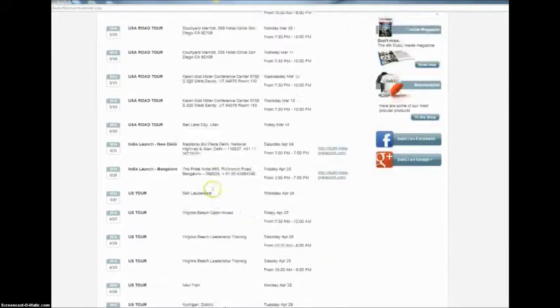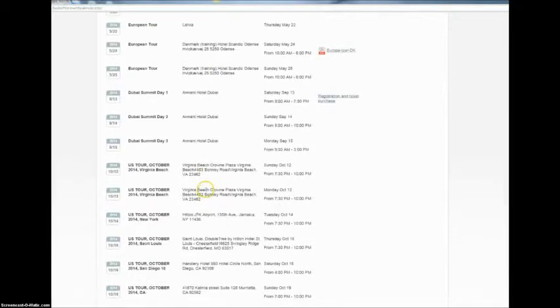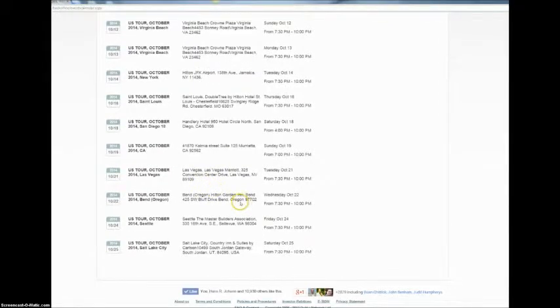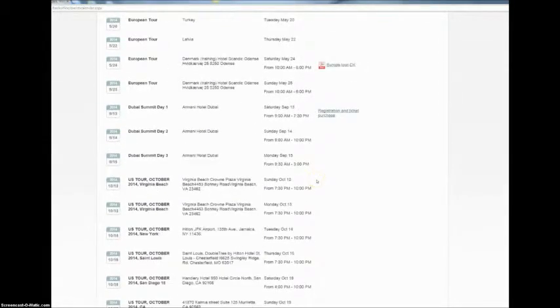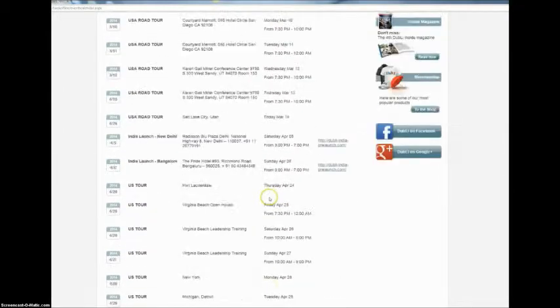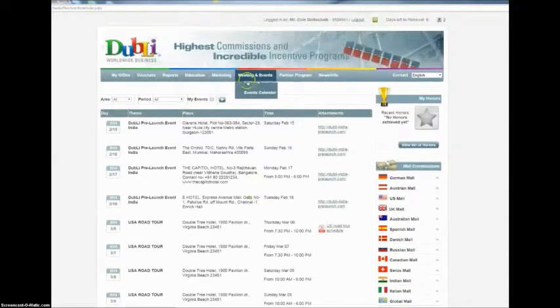And you can scroll down and find whatever event and what the month is and that type of thing. Sometimes there's PDFs back here for you to download, how to contact individuals, how to make reservations, those types of things. So that's all underneath the link that's part of the meetings and events.